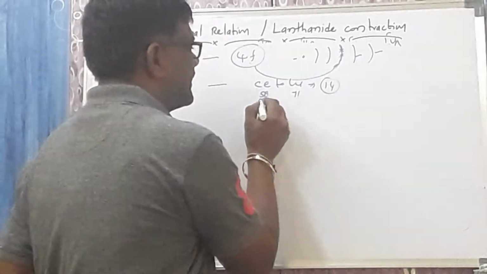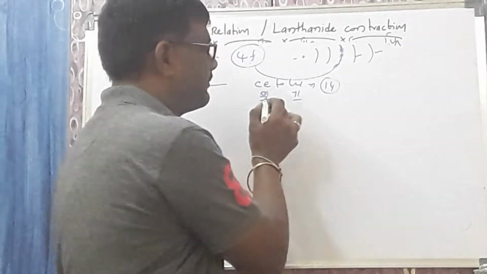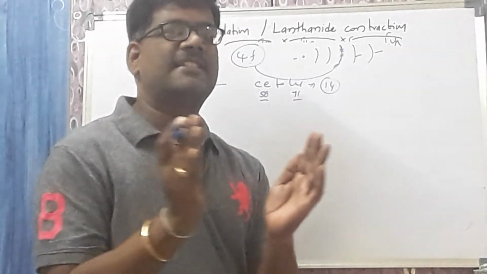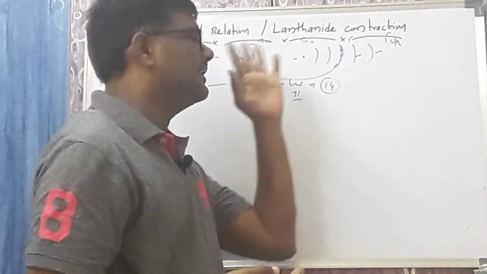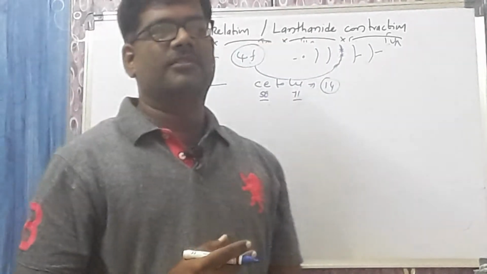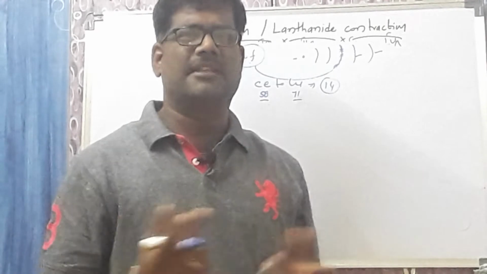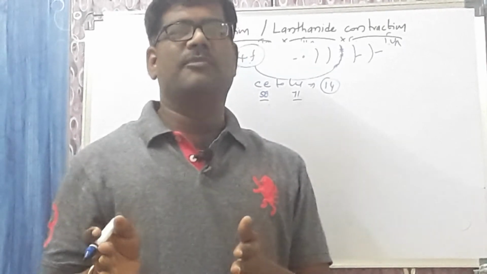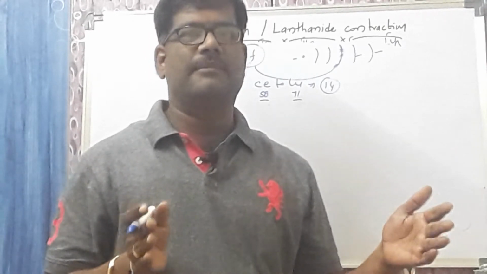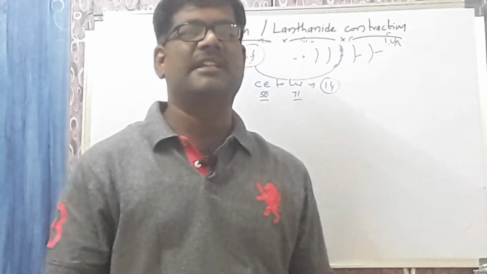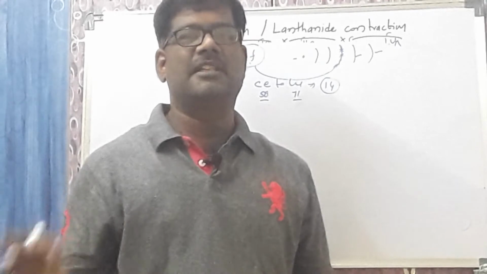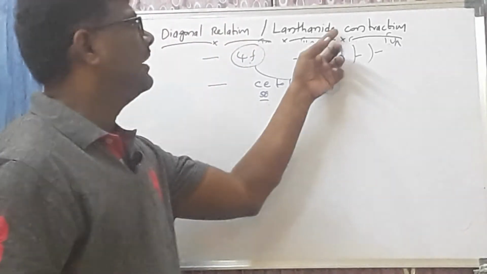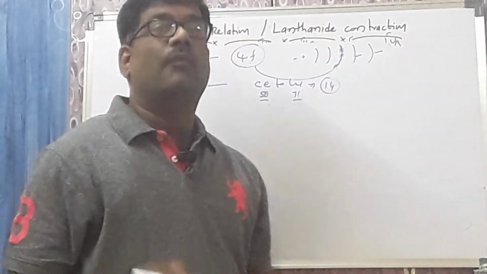In lanthanide elements, as the atomic number increases from cerium to lutetium, the size decreases. This decrease in the size of the lanthanide elements is called the lanthanide contraction. As we move from cerium to lutetium, 14 elements, size should increase, but the size decreases. The decrease in the size of the lanthanide elements as we move from cerium to lutetium is called the lanthanide contraction. Why is it happening?